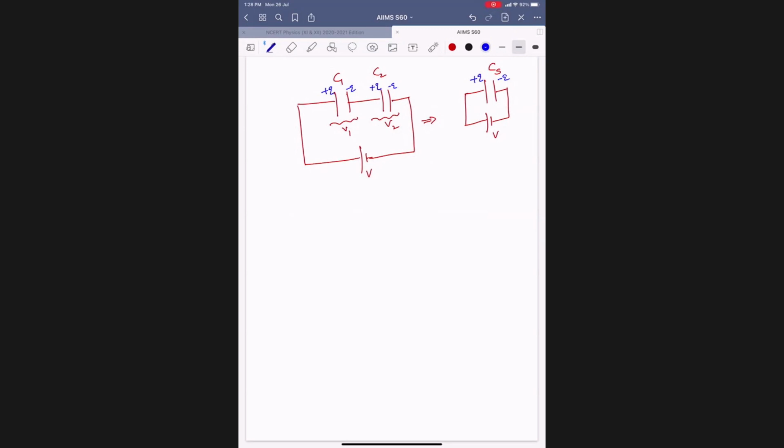Then I can say V equal to V1 plus V2. The total potential difference is how much? V1 plus V2. So what is V?